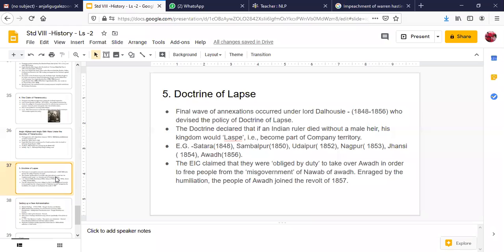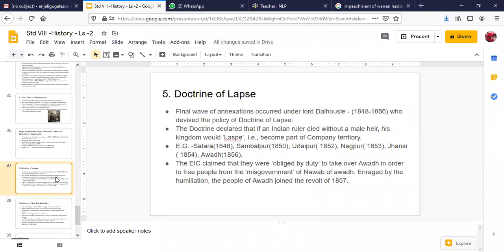So far we have covered all the main policies. We started the second section, company rule expands. What were the political, economic, and diplomatic policies they followed to expand their rule in India? The first was the subsidiary alliance, the second was the doctrine of paramountcy, and the third important one is the doctrine of lapse. But let me tell you, initially in the subsidiary alliance, wars were not being waged.